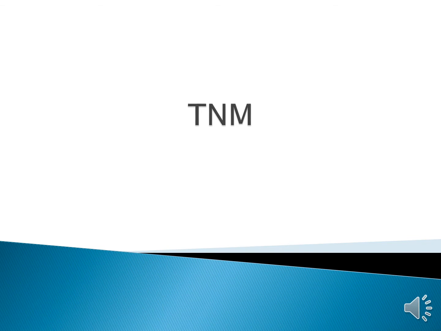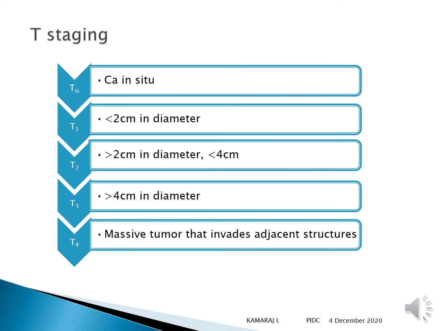So what is TNM staging? This you have already read in your year 3 in your oral pathology. T stands for tumor. So carcinoma in situ, T1 if less than 2 centimeter, T2 if more than 2 centimeter, less than 4 centimeter, T3 more than 4 centimeter, T4 massive tumor that invades adjacent structure.